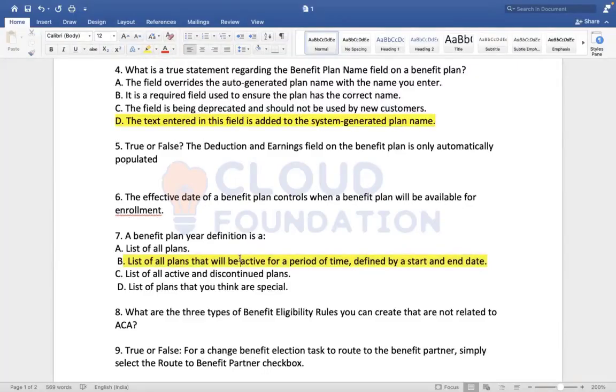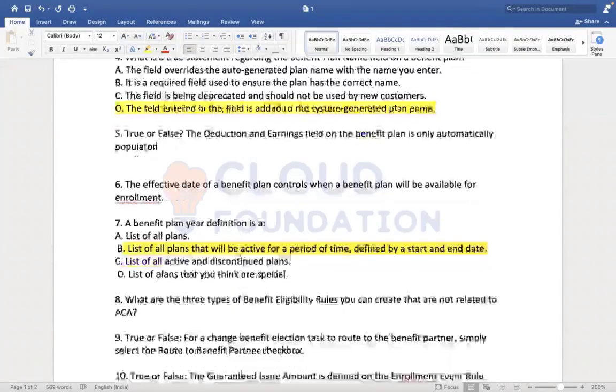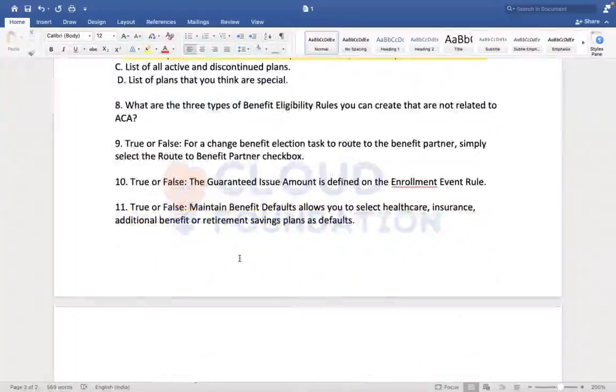What are the three types of benefit eligibility rules you can create that are not related to ACA? Wherever you see ACA, ignore it. But since you're in the US, right? We are not.